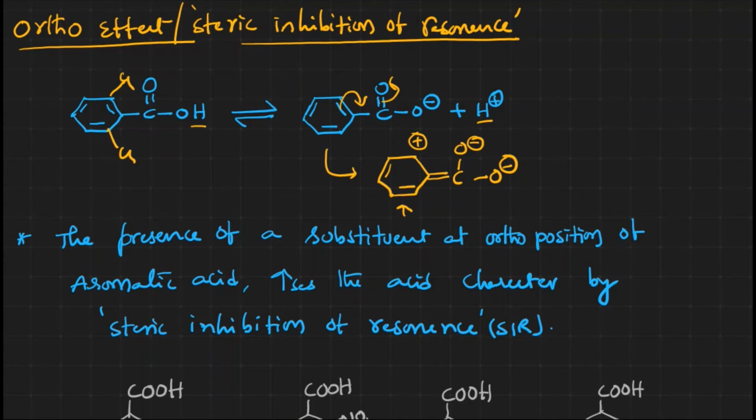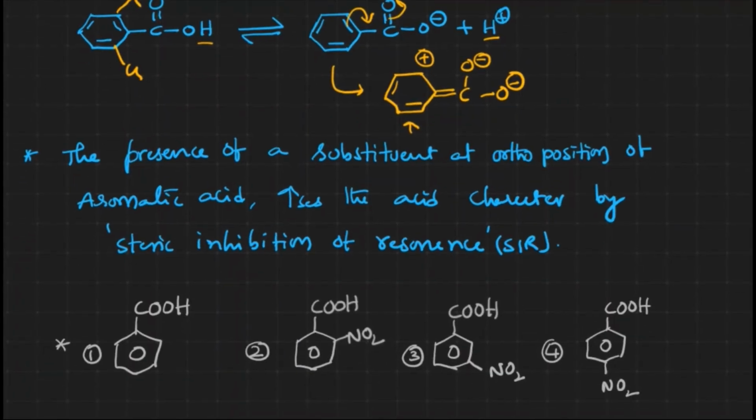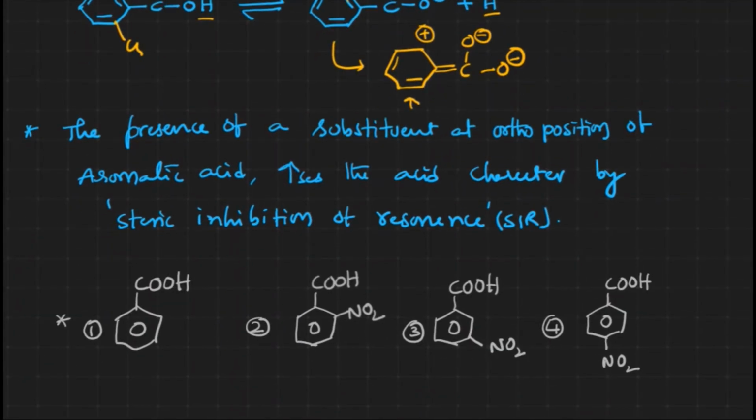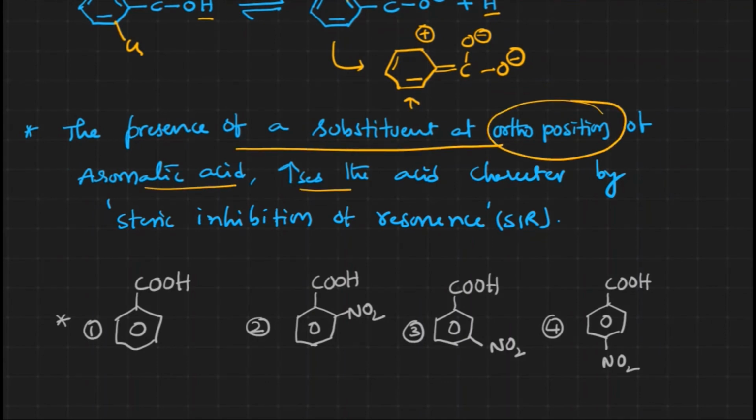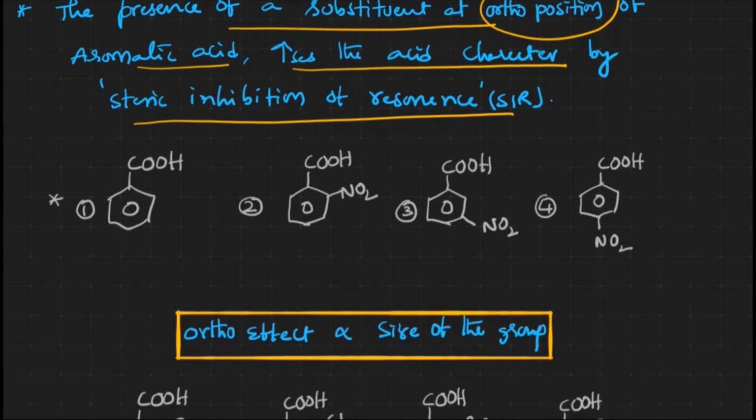As the size of the groups increases, the extent of cross conjugation decreases, because of which we can say that ortho substituted benzoic acid will always be the more acidic one. That's the statement we can make here. Now we can say the presence of a substituent at the ortho position of an aromatic acid increases the acidic character by steric inhibition of resonance. We have already discussed what is meant by steric inhibition of resonance. Based on this, let us see some examples.